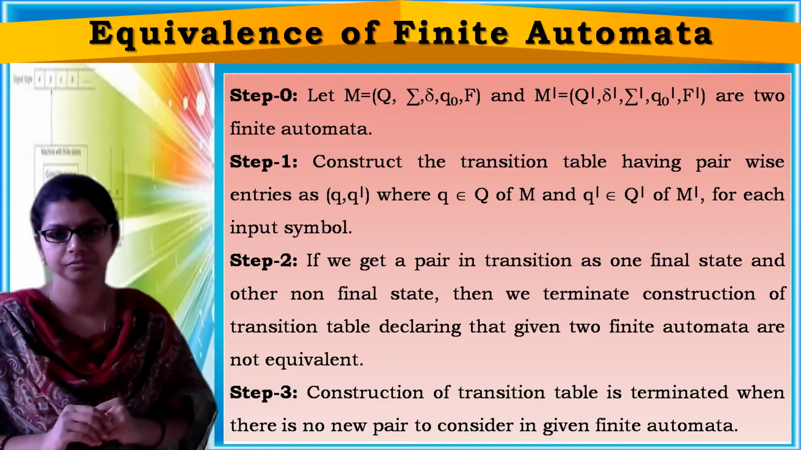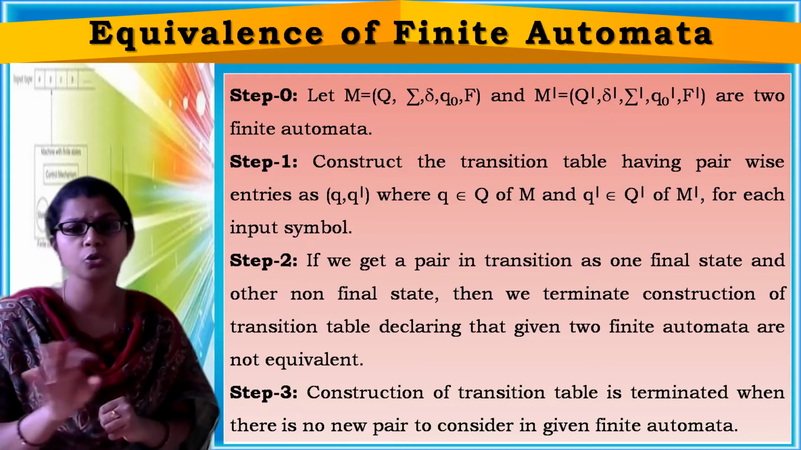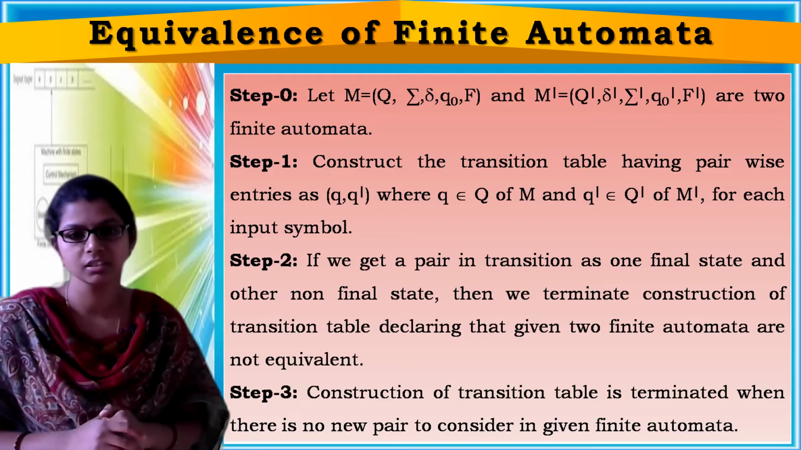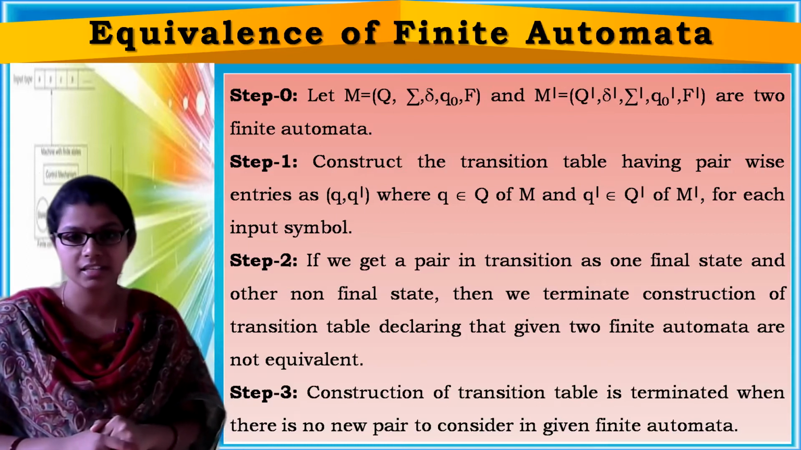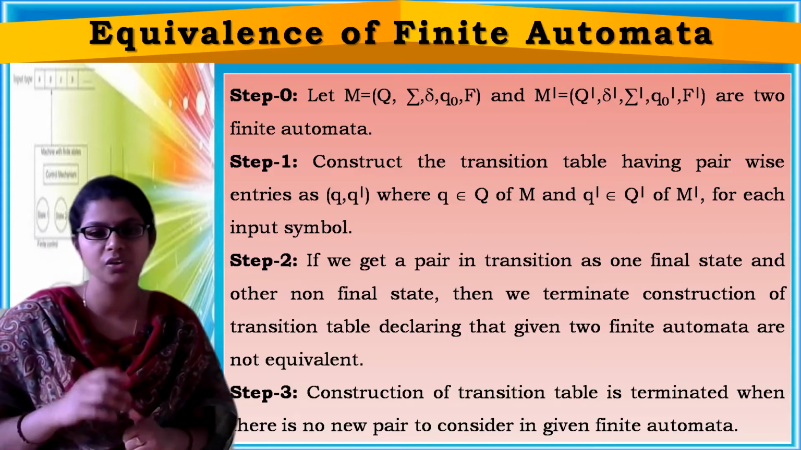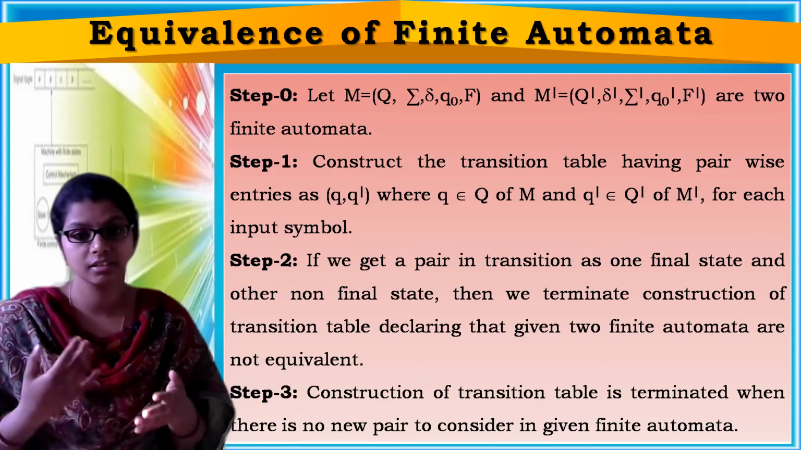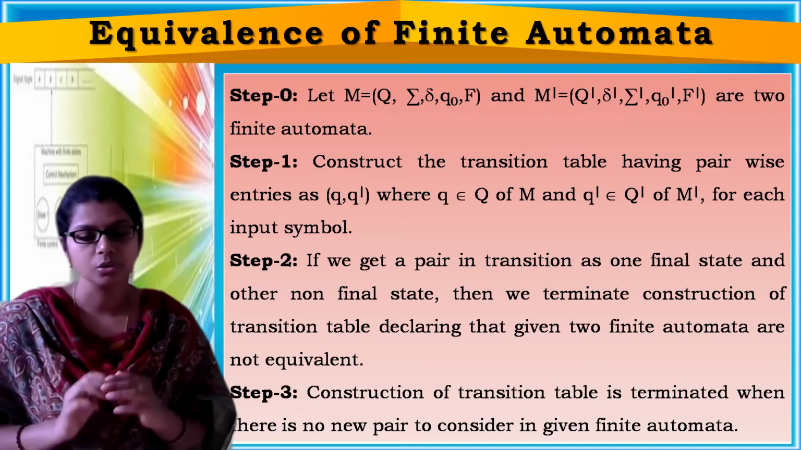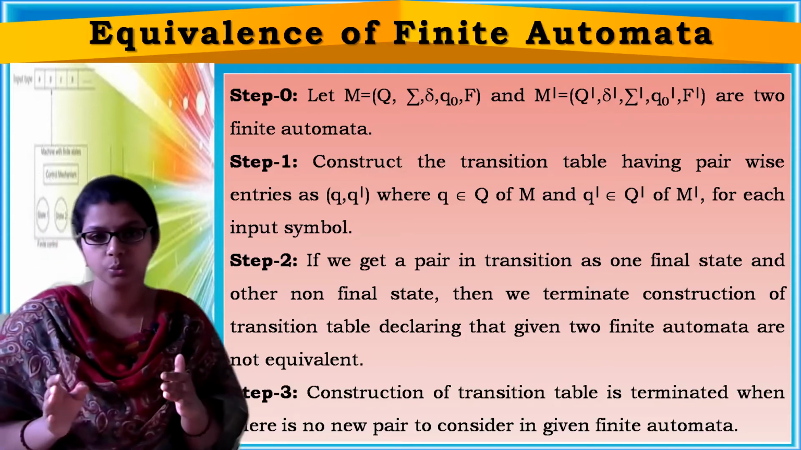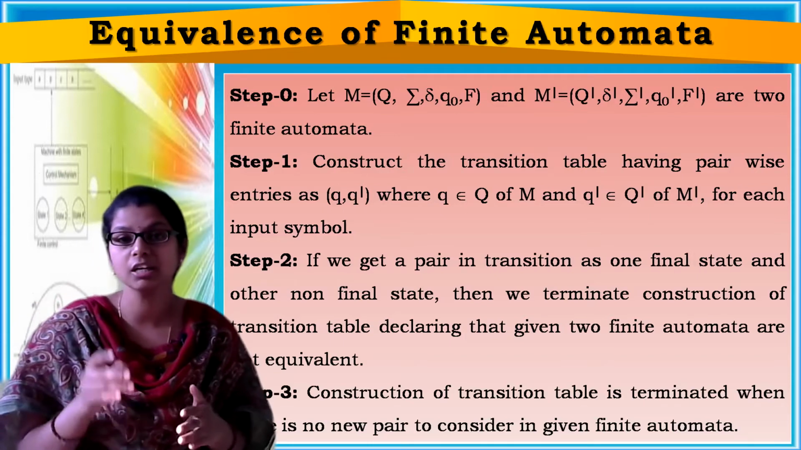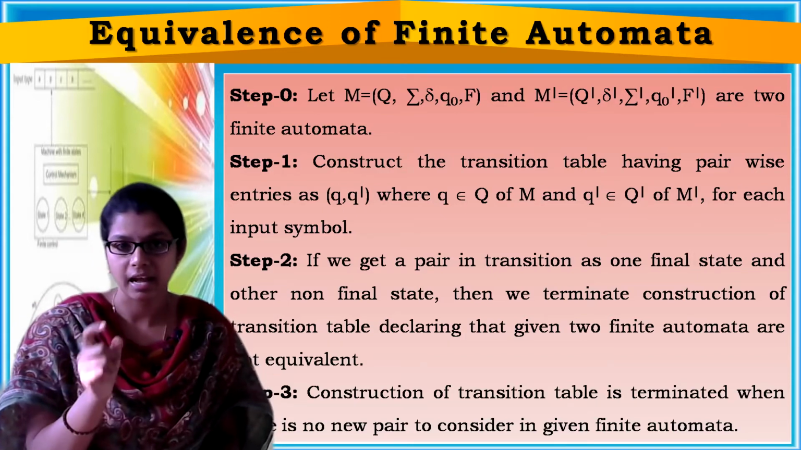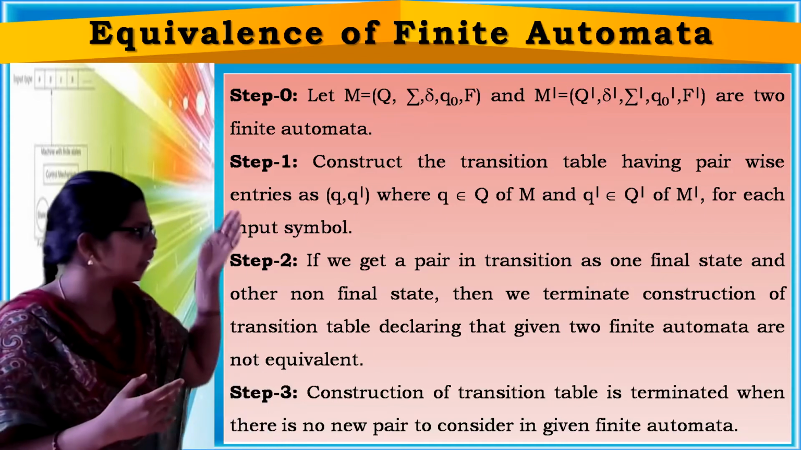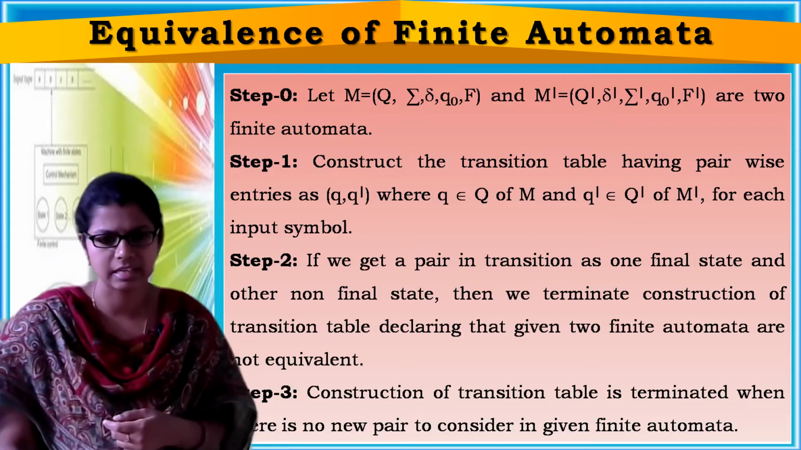Now, if there is no new pair to construct in the transition table, then also you can stop the construction, and you can say that both finite automata are equivalent because you didn't get the pairs as one final and one non-final. You have to declare them as not equivalent only if we get a pair as one final and one non-final. Okay, you can easily understand these steps with some simple example.